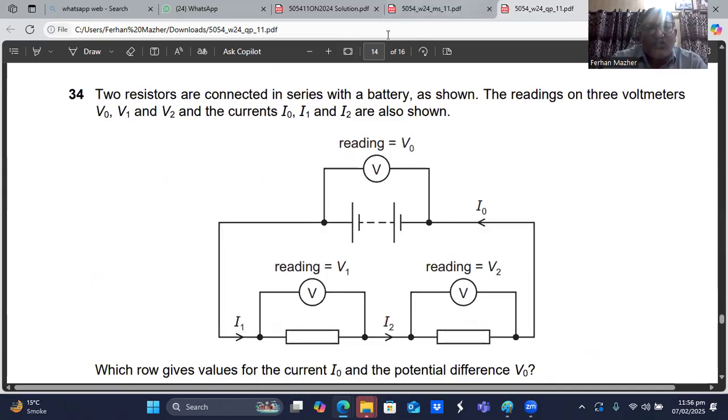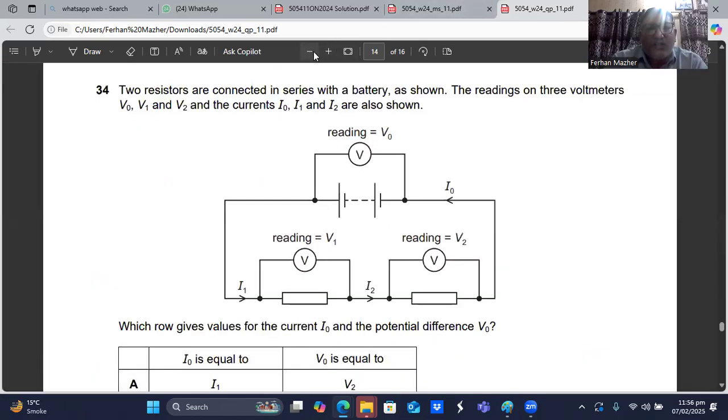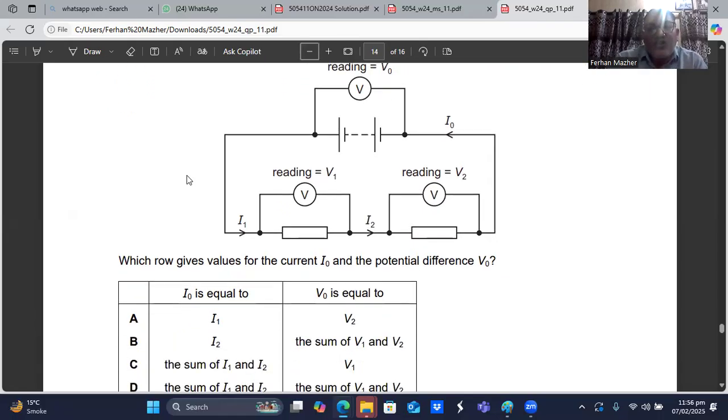So here we go. Question number 34 coming up on your screen. It says two resistors are connected in series with a battery as shown. The readings on 3 voltmeters are V0, V1, and V2, and the currents I0, I1, and I2 are shown. Which row gives values for the current I0 and the potential difference V0?